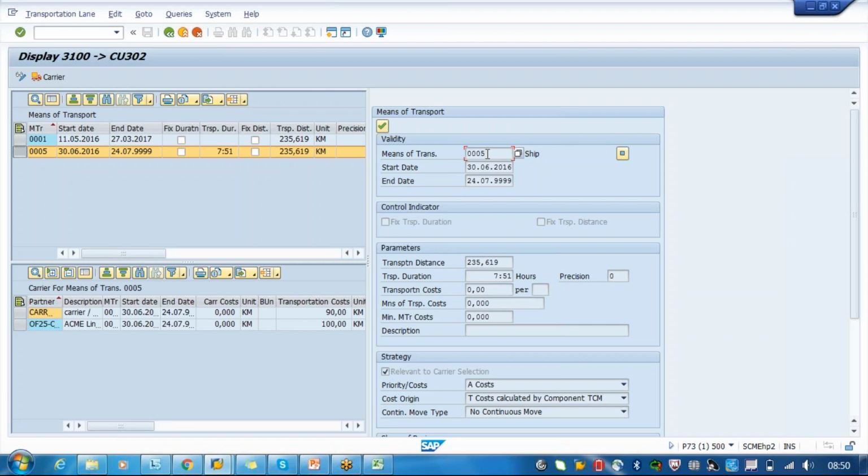Will that be defined in this screen? No, in this screen, you are not going to define it.